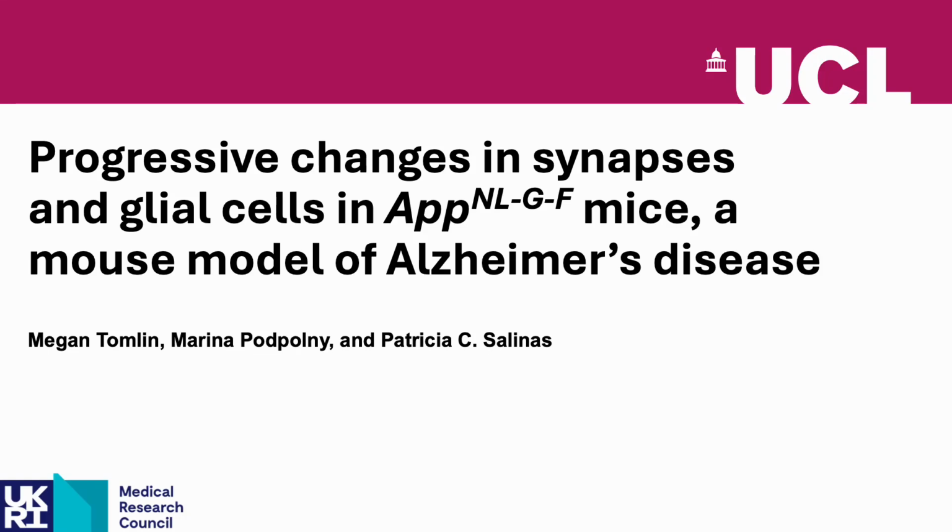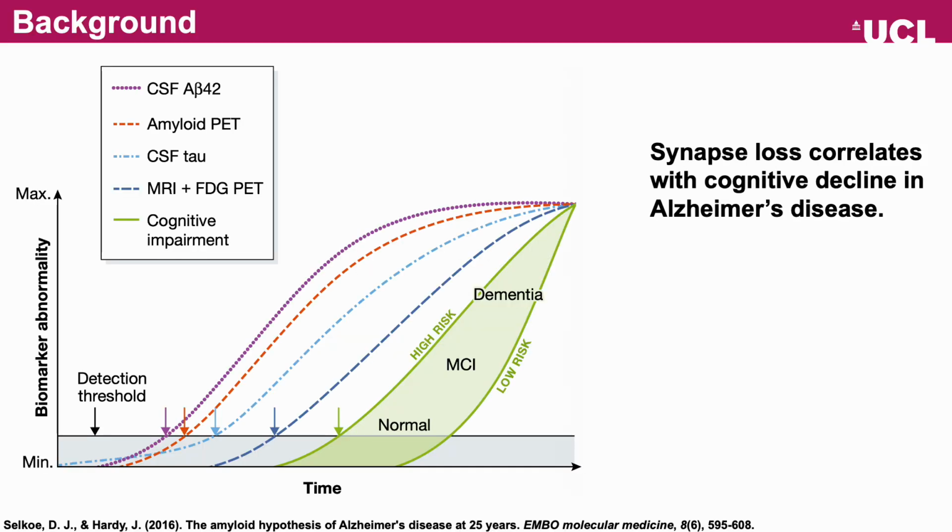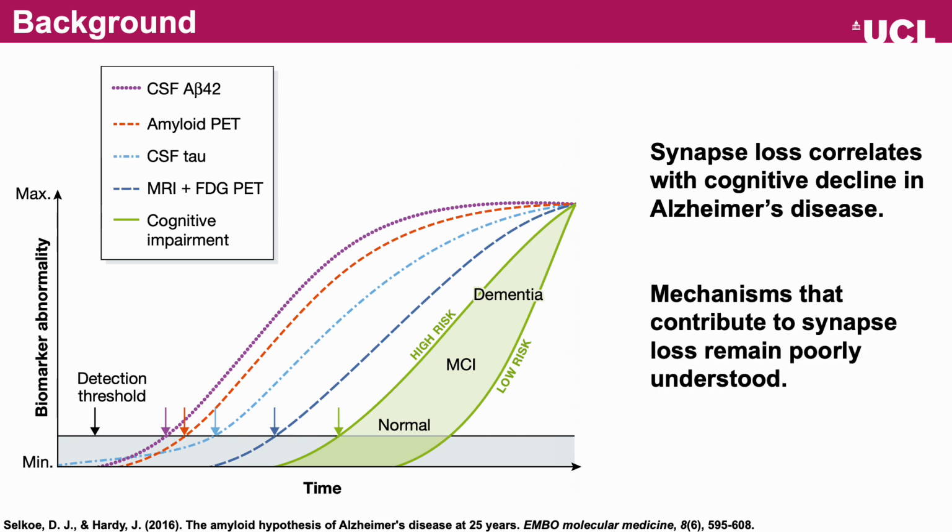Welcome to our video abstract of our research paper in Brain Communications titled Progressive Changes in Synapses and Glial Cells in AppNL-G-F mice, a mouse model of Alzheimer's disease. It's well known that synapse loss correlates with cognitive decline in Alzheimer's disease. However, the mechanisms that contribute to synapse loss remain poorly understood.